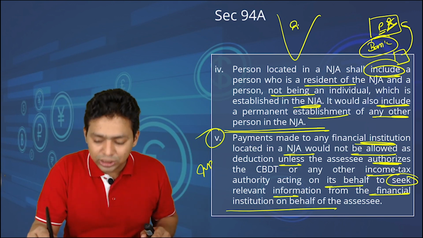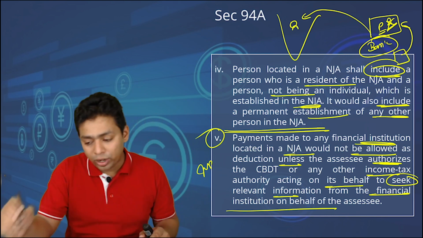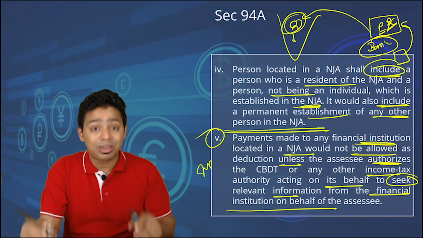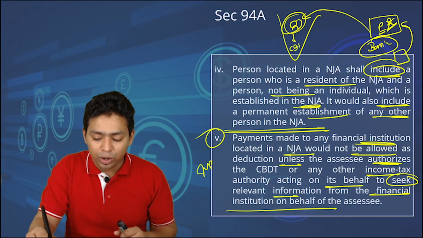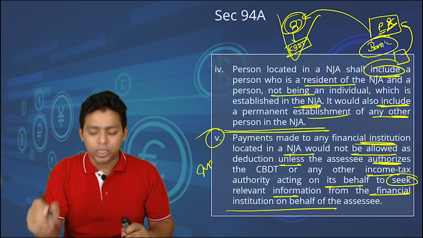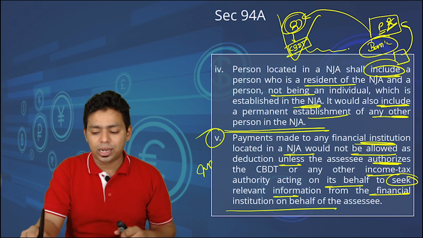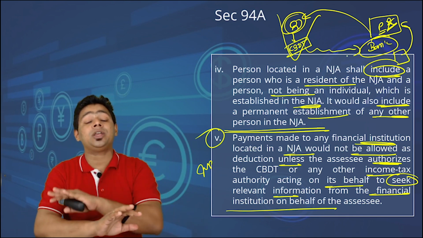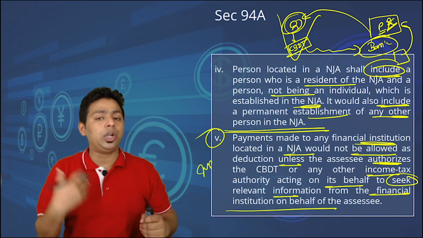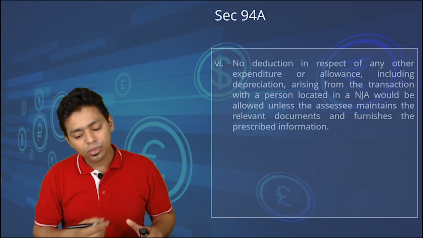So if an Indian assessee has taken a loan from a foreign bank which is located in NJA, this assessee should give in writing to CBDT or income tax authority that whatever information you want in respect of my transaction, you can directly take from this particular bank, and this bank shall not deny, because I am authorizing you, I am giving you authority to seek my information.